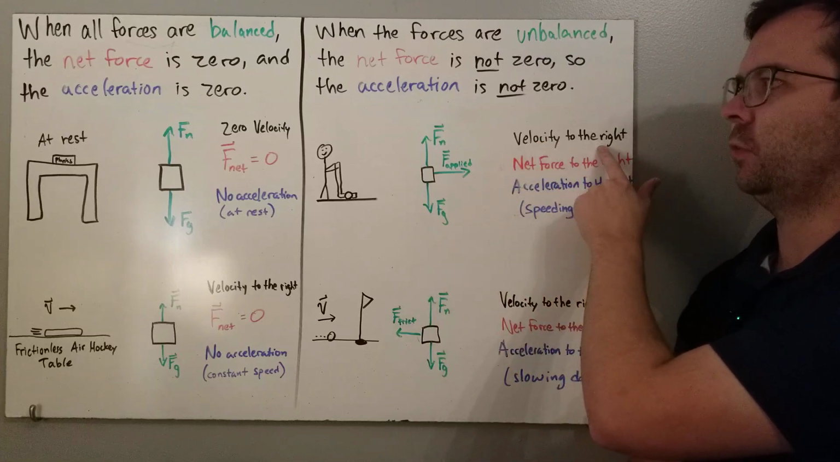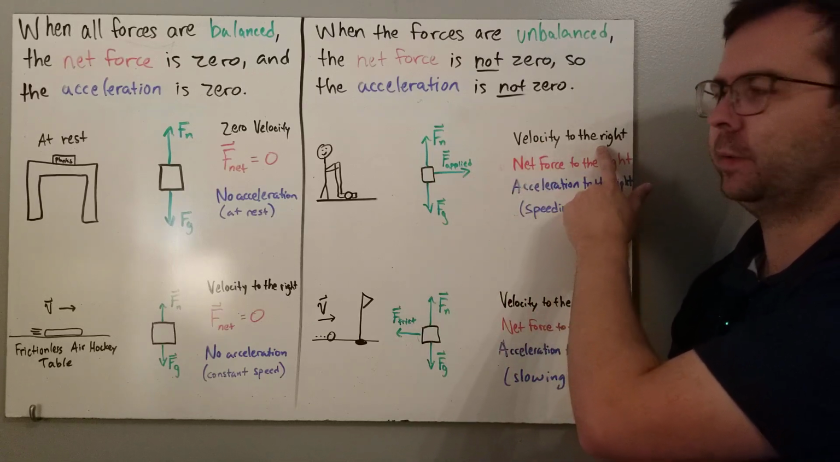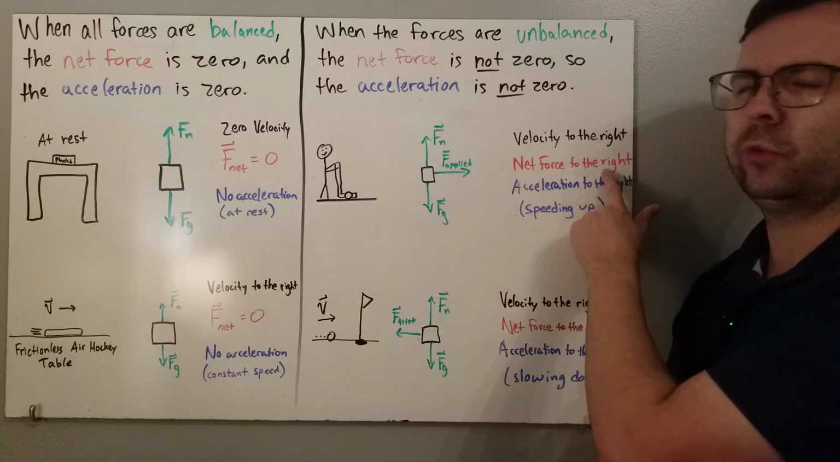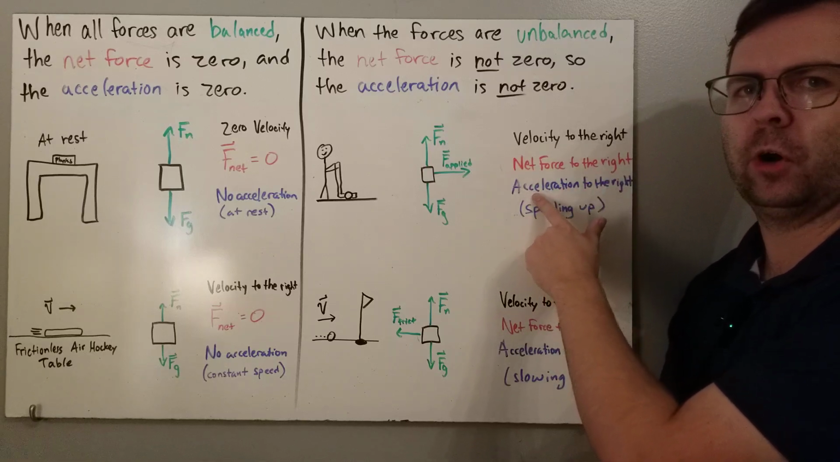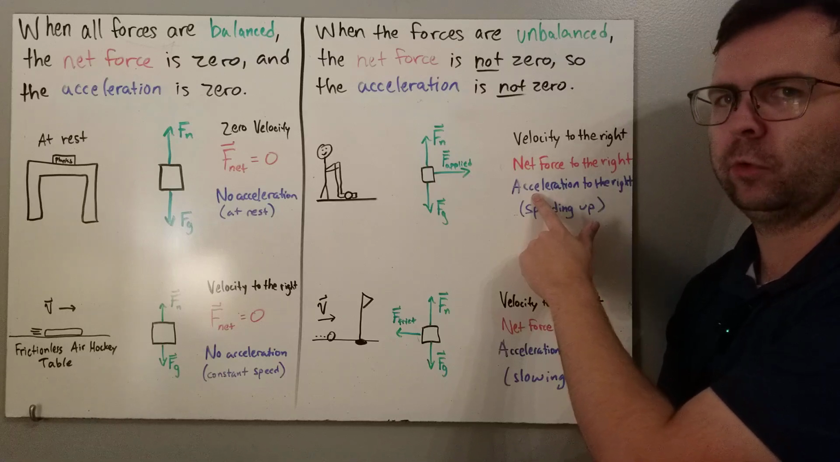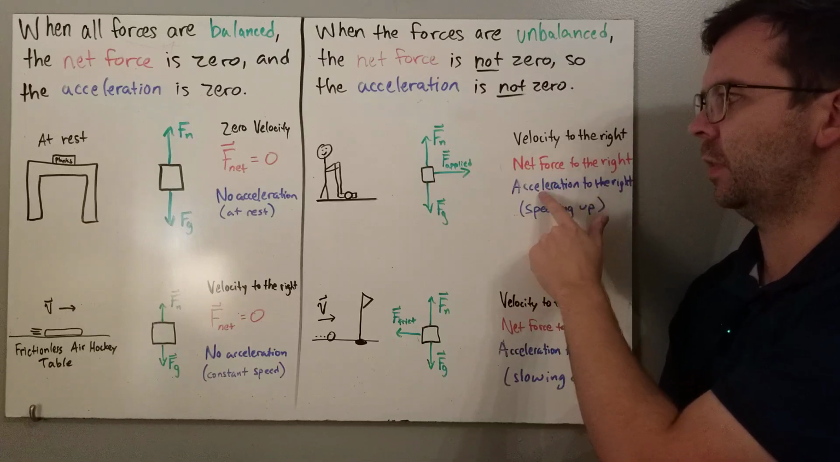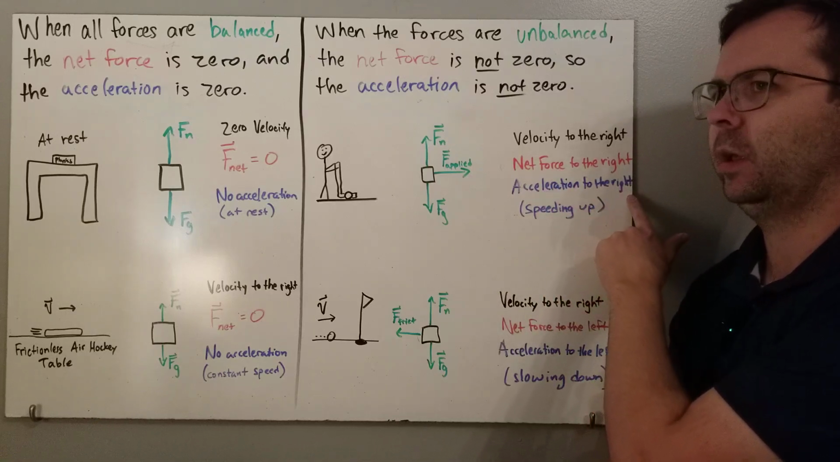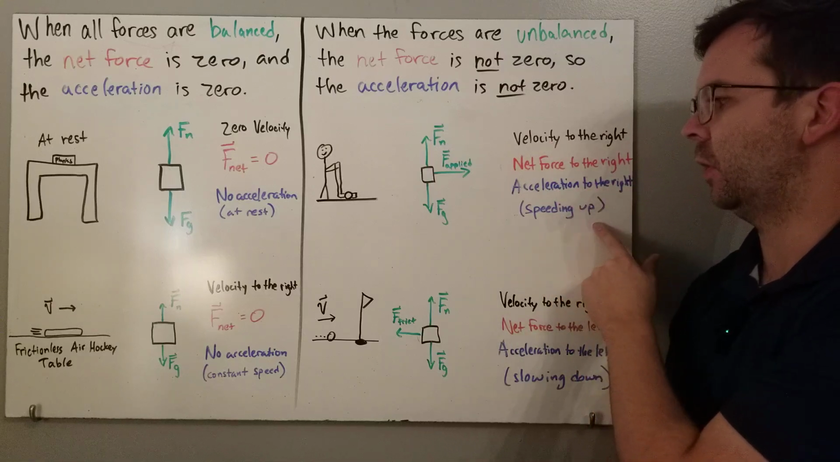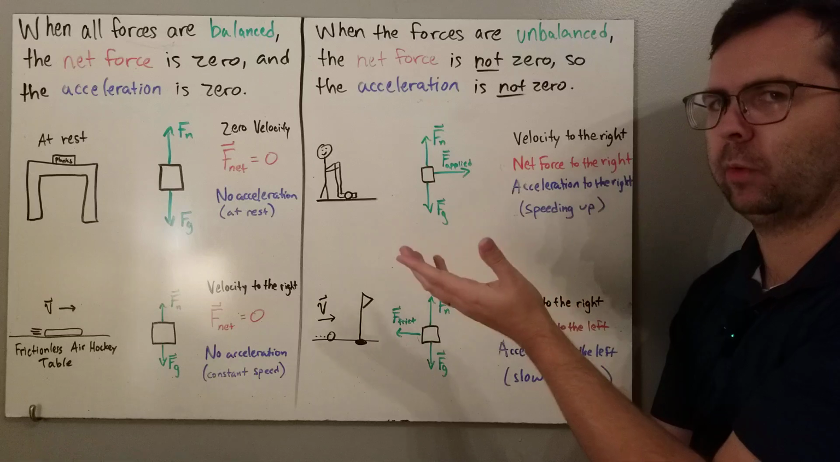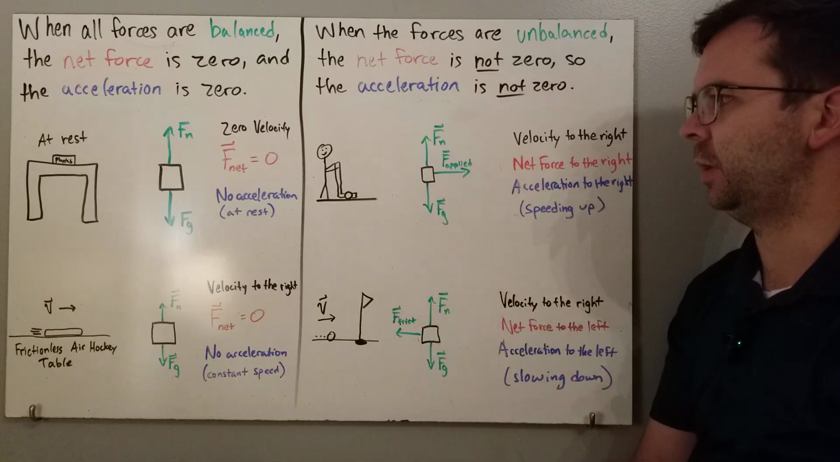So the velocity is to the right. The ball is moving to the right. And the net force is also to the right. You're pushing the ball to the right. The acceleration is always in the same direction as the net force because the acceleration is caused by the net force, so it is also to the right. So the ball is moving to the right, and you're pushing it to the right, so the ball is speeding up. It started at rest, and you're bringing it up to speed.